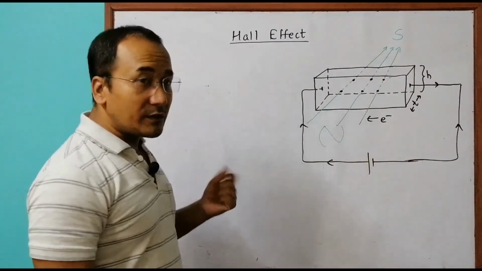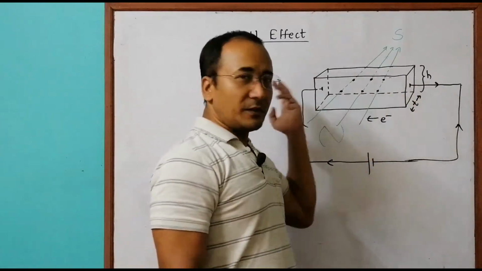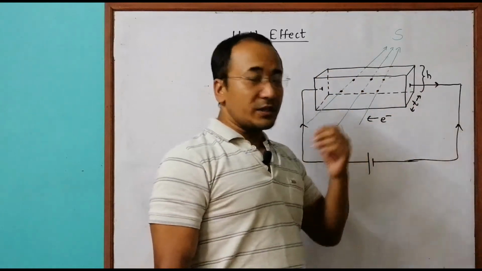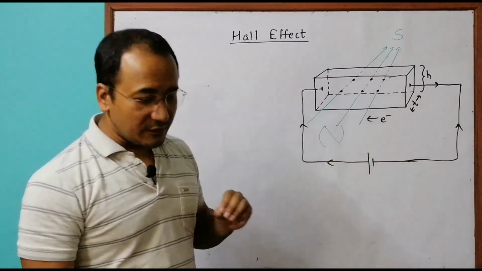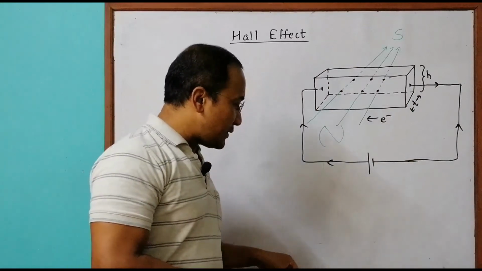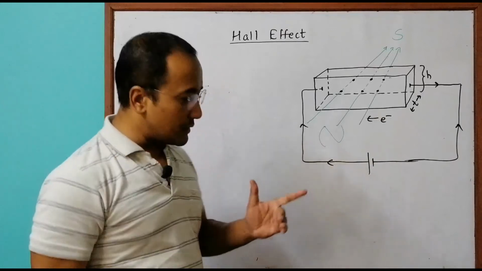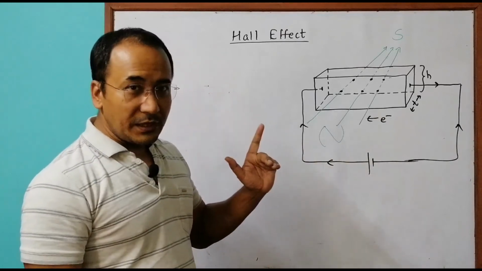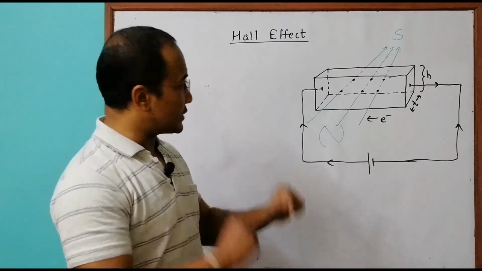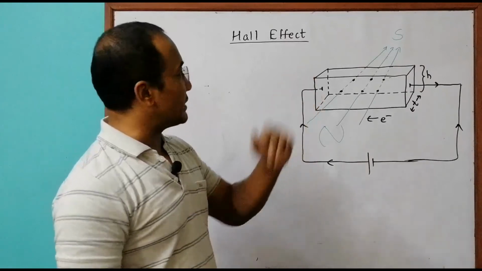Now what he discovered was, when the electrons flowed from here to here, so positive current goes from here to here, and electrons go from here to here, these electrons faced Lorentz forces. As I have said in previous lectures, if it is positively charged particles, the Lorentz force is like this. But if it is negatively charged particles, it will be the opposite of this.